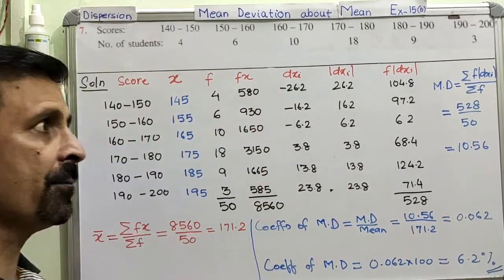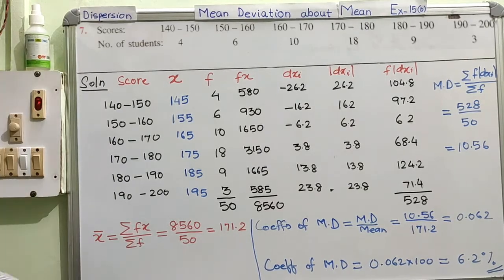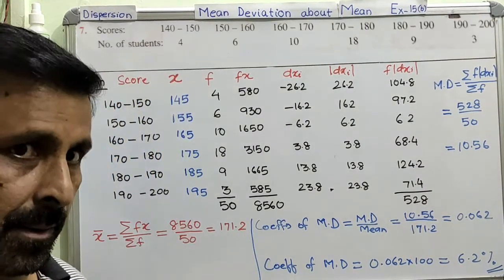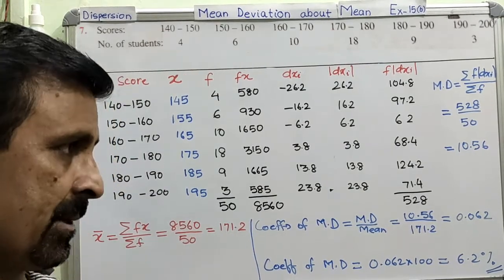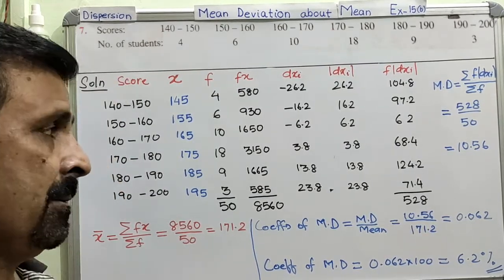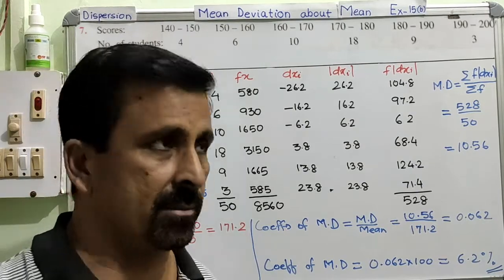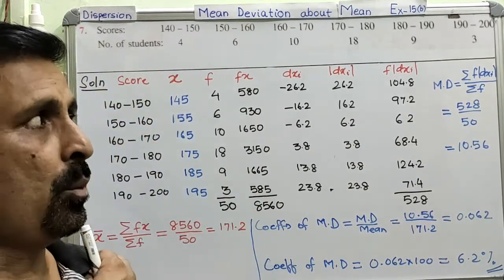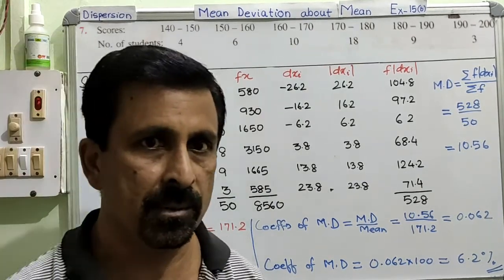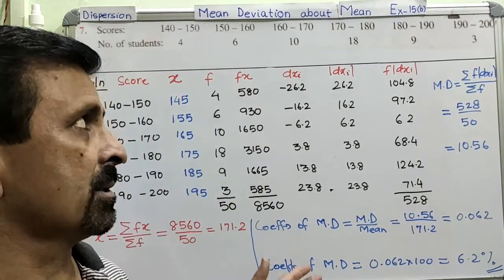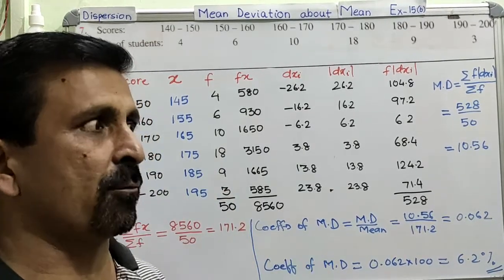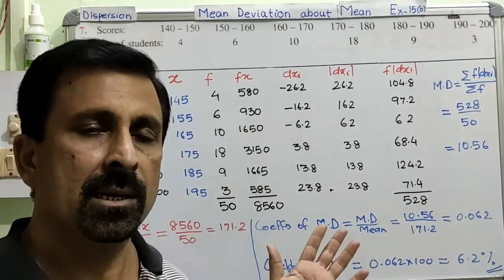So this is the end of your mean deviation about mean for all three different type of data. Clear? After this, I will be sending you the assignment. So please enjoy this mathematics, and please remember once again at the end I am telling you that all these questions we have taken from class 12 textbook, right? We are asked to solve this dispersion chapter from class 12 textbook. So I will be sending you the soft copy of this exercise in your WhatsApp group.